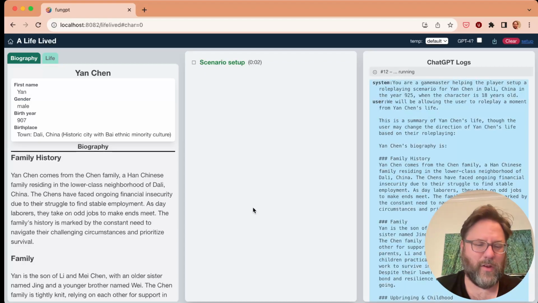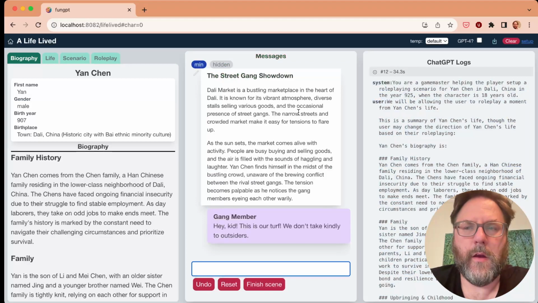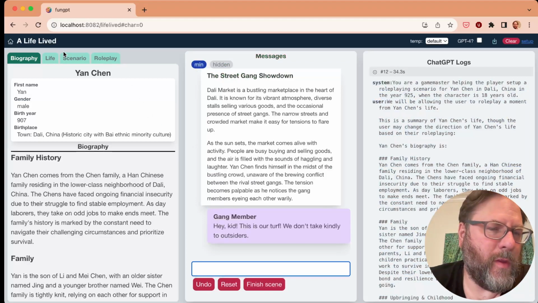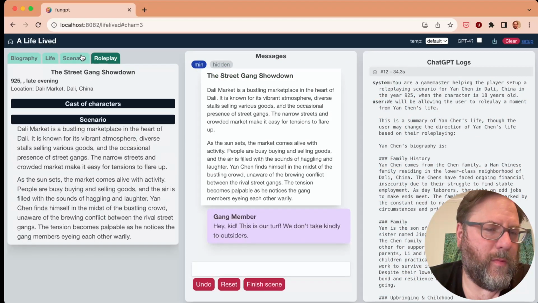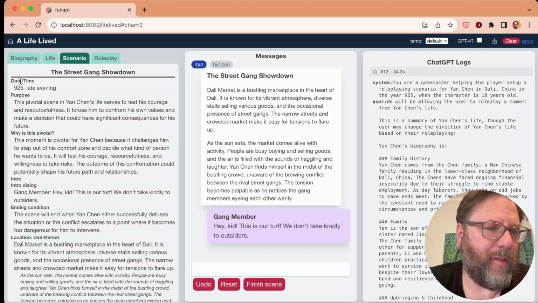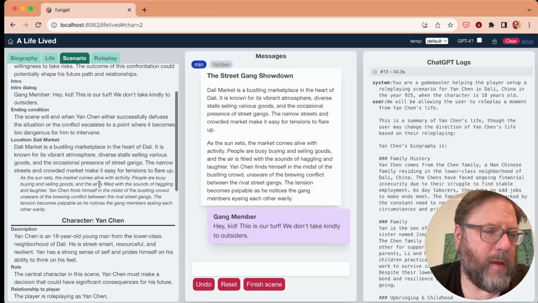And now it's going to do some more setup, as is the case with this. Okay, it's done some setup. And here is some information about what's going on. Here's basic scenario information, the time. Try to ask it some of these questions like, why is this pivotal? Not because we'll necessarily use it, but because it puts GPT in a certain state of mind. And let's see, we want to launch it with